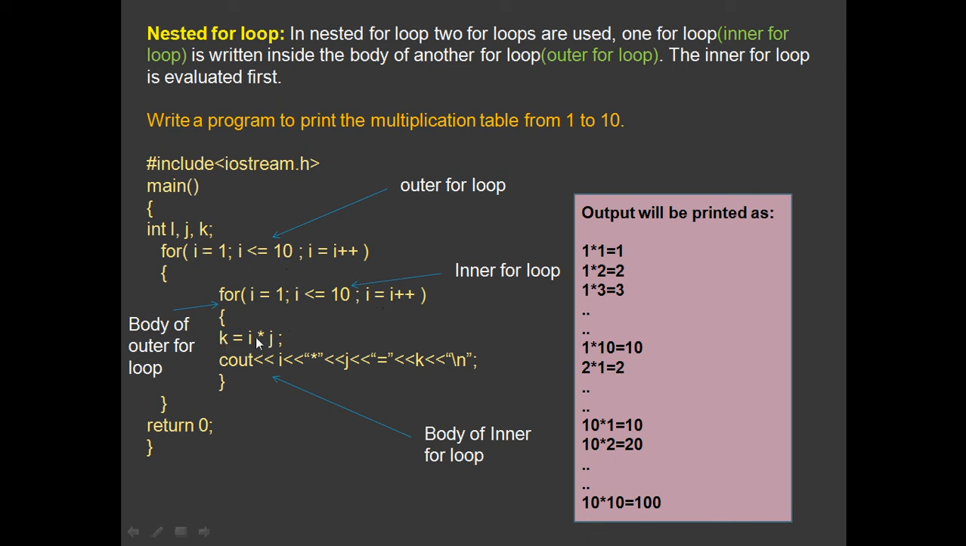Okay, make some changes here. Suppose you write here i equals 0 and j equals 0, you will get the multiplication table of 0 also. 0 into 0, 0, 0 into 1, 0, 0 into 10, 0, like that. Okay, and try changing this value.